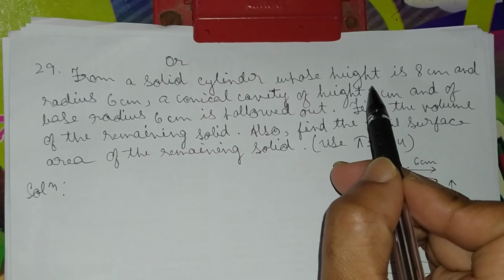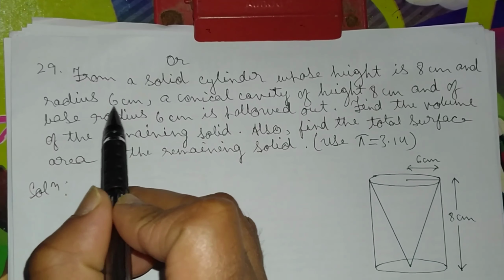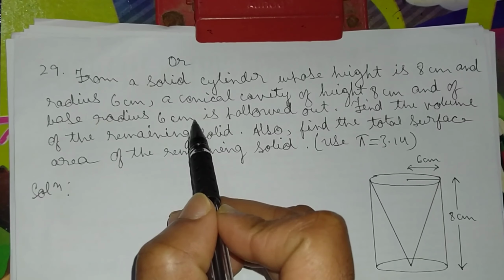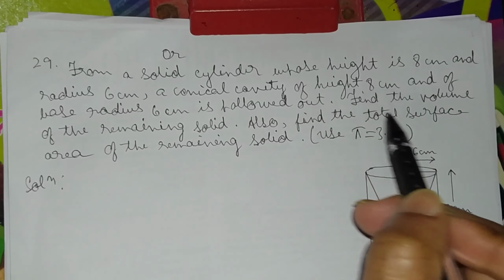From a solid cylinder whose height is 8 cm and radius 6 cm, a conical cavity of height 8 cm and of base radius 6 cm is hollowed out.